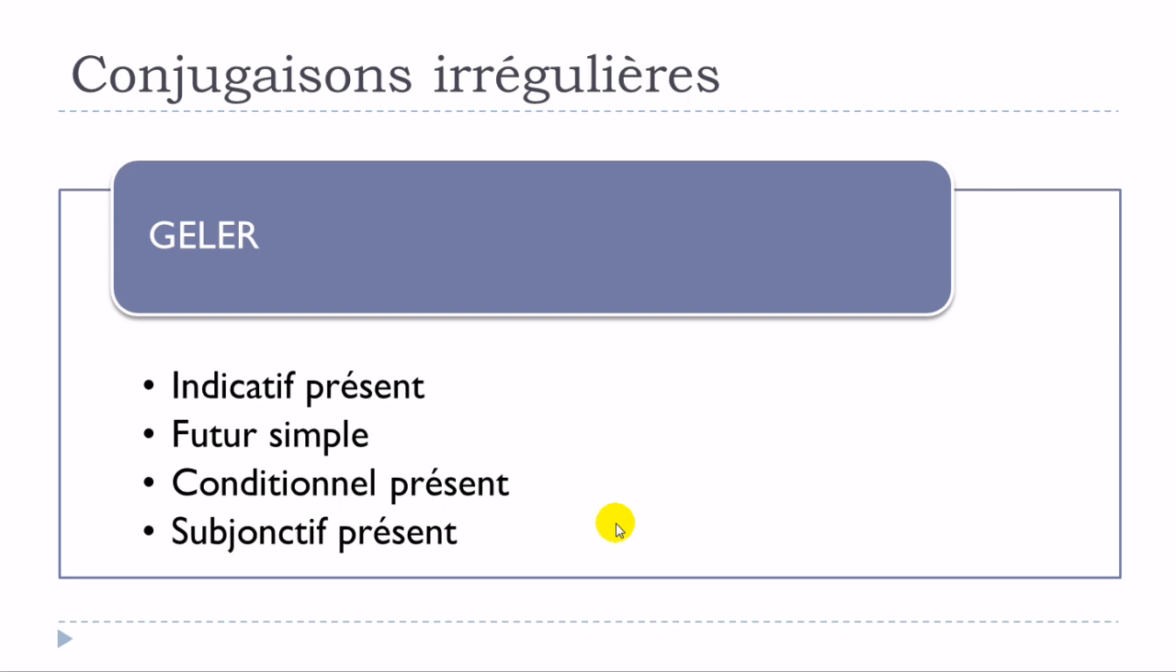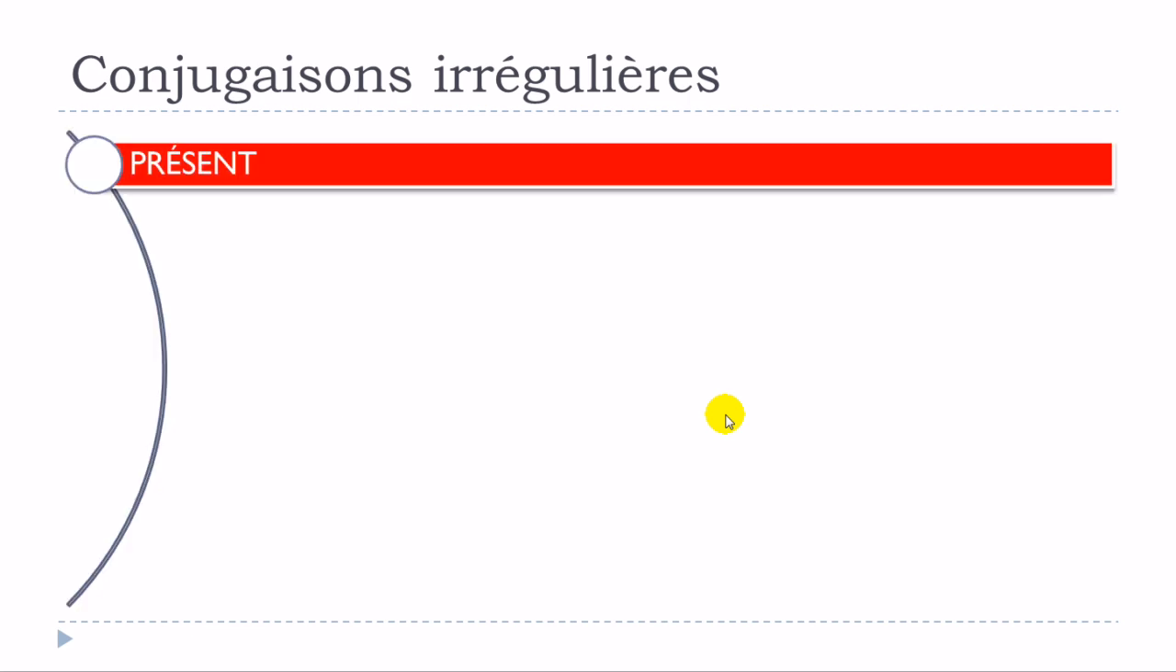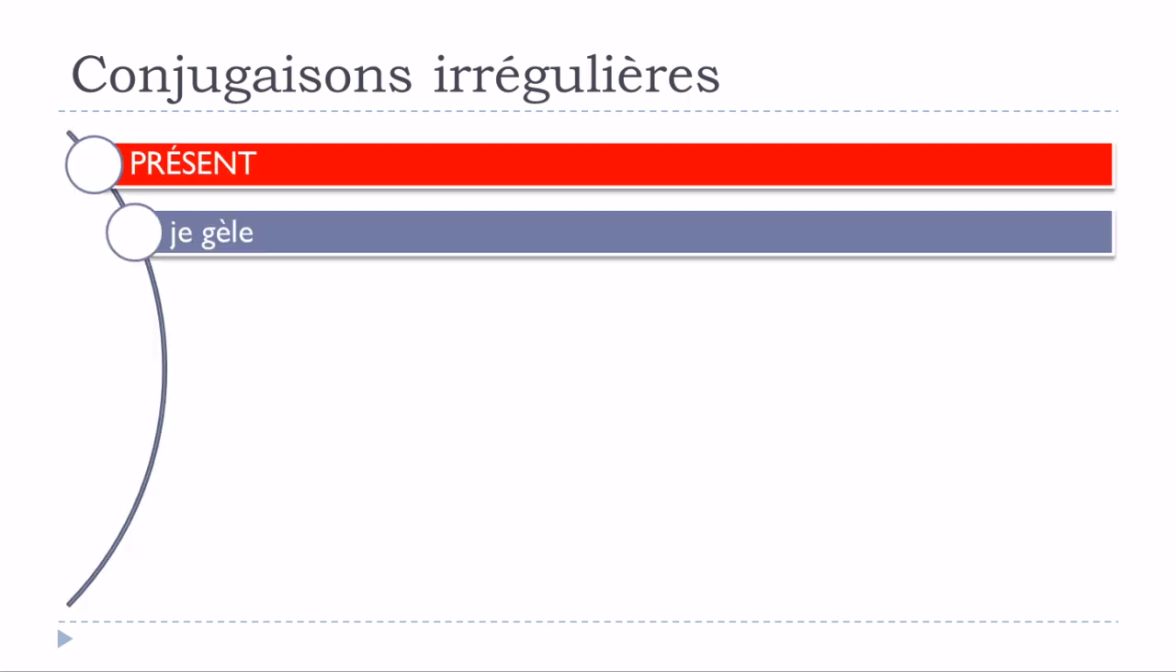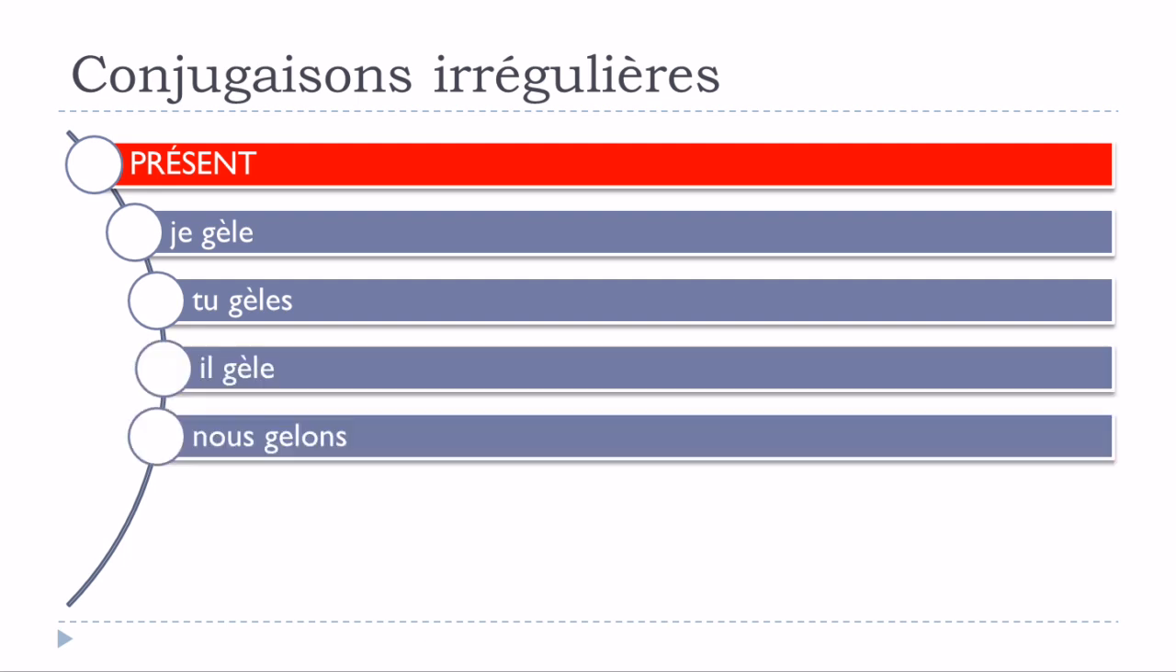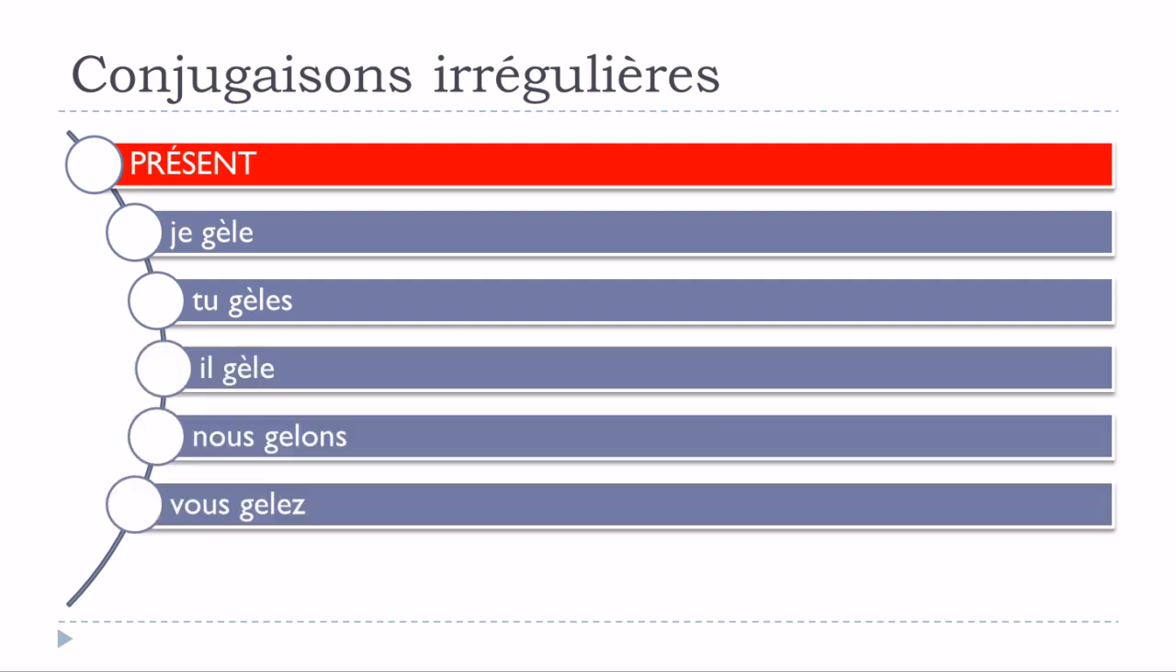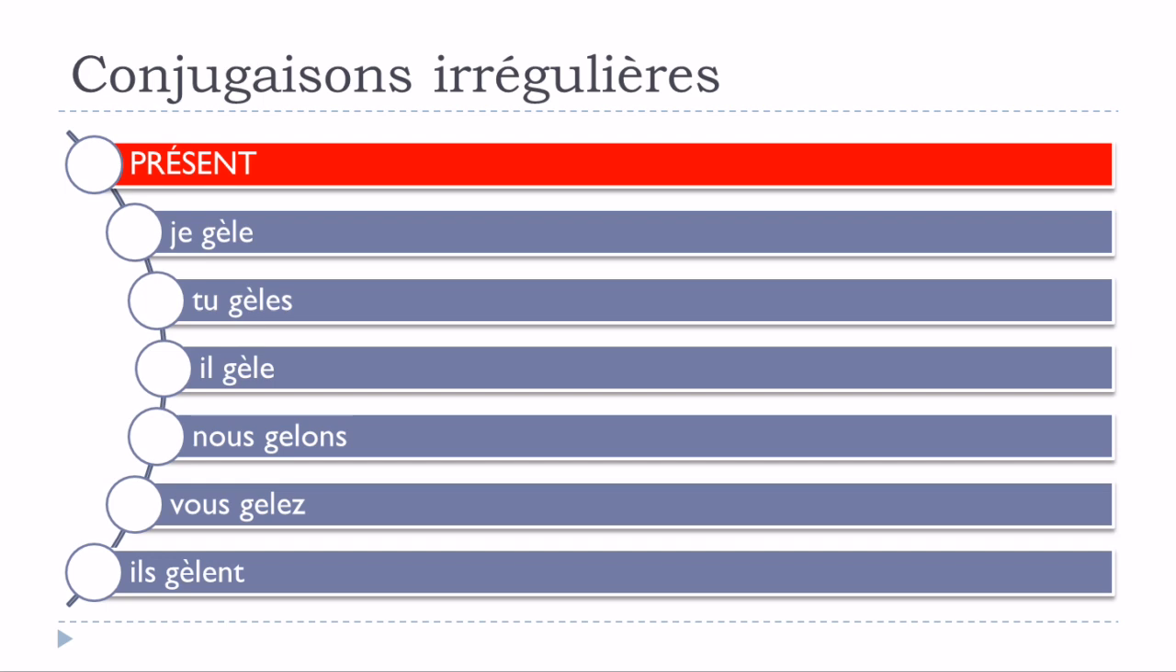For all the other tenses, geler will be conjugated like it should be, like the other verbs from this first group are conjugated. Okay, so we'll start with the présent and we'll see the forms. Je gèle, tu gèles, il gèle, nous gelons, vous gelez, ils gèlent.